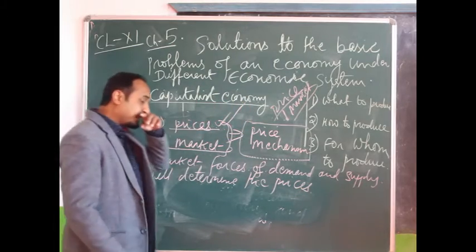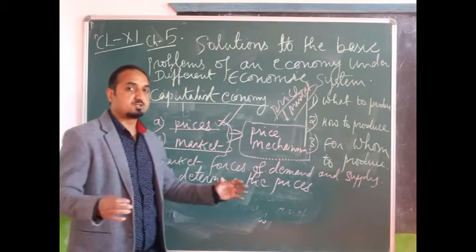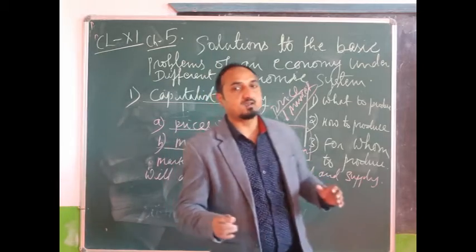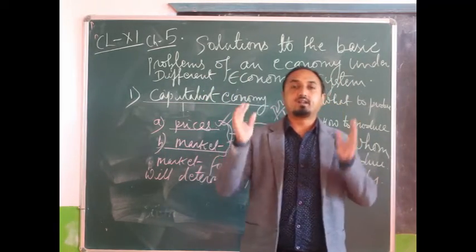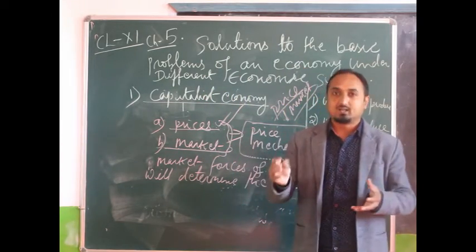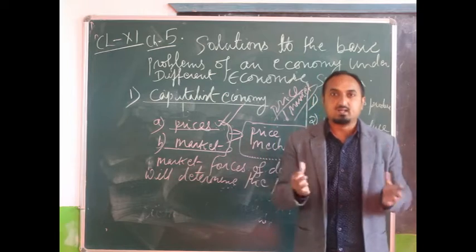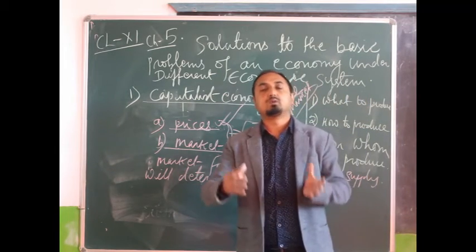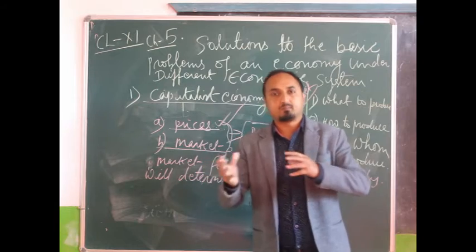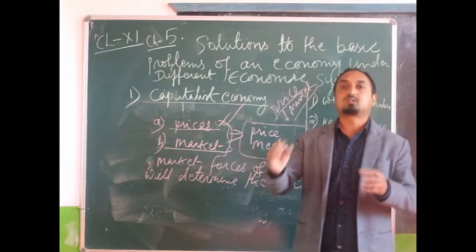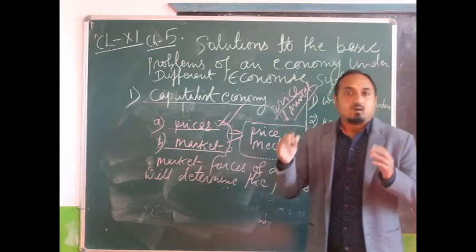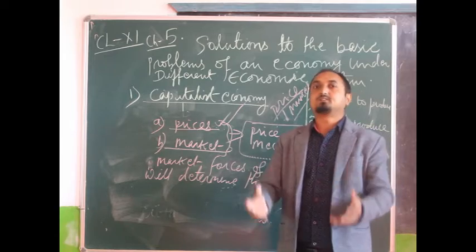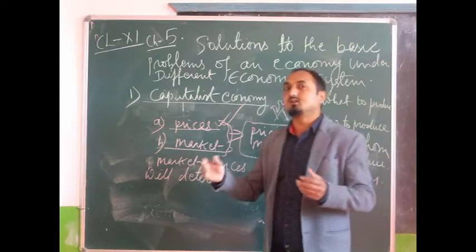Now next one, market. So what is market? We have already done this in chapter number 2. Market means a system or an arrangement in which buyers and sellers communicate with each other and strike a deal. The buyers will buy the commodity and sellers will sell the commodity. They may bargain with each other to set a price, and once the deal is made, the buyers will buy the commodity and sellers will sell the commodity.